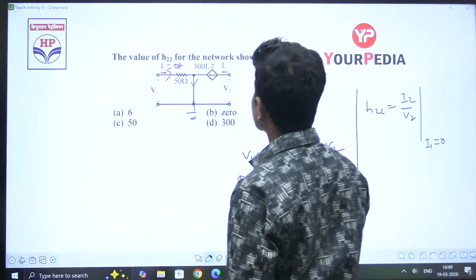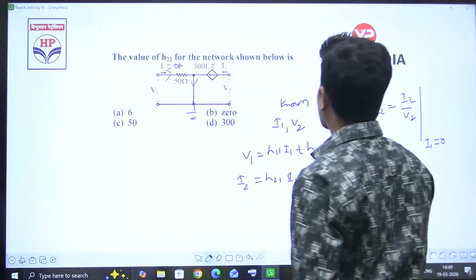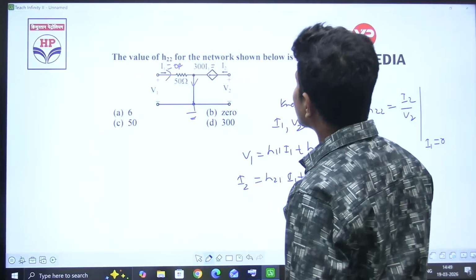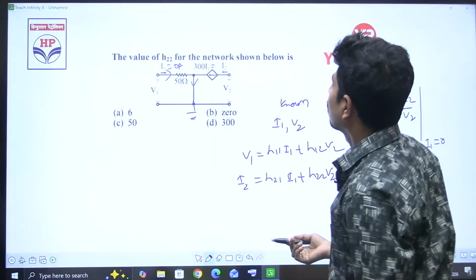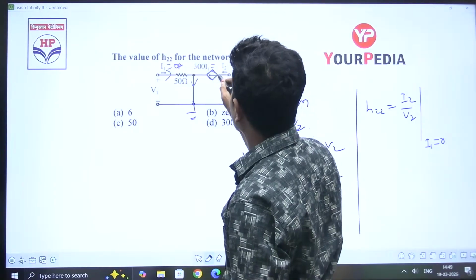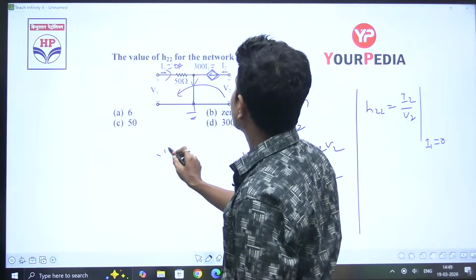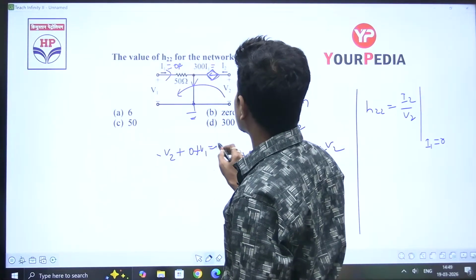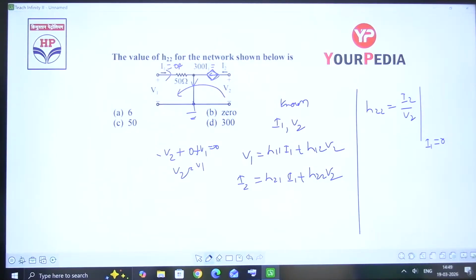Voltage V2 is needed, but this is a current source whose voltage is unknown for us. Let's find V2. Minus V2 plus 0 plus V1 is equal to 0. So V2 is equal to V1, but we did not get any value.